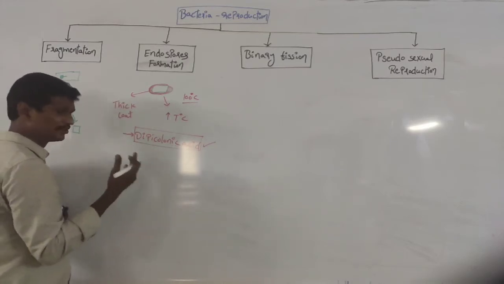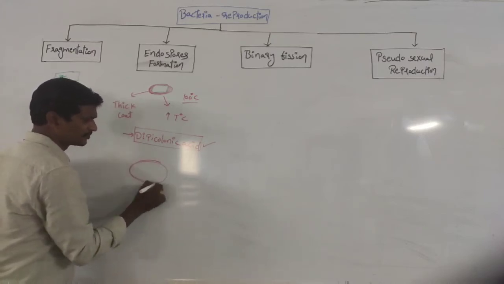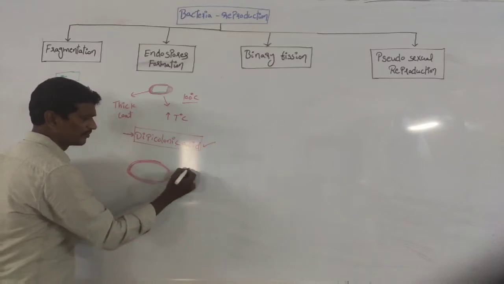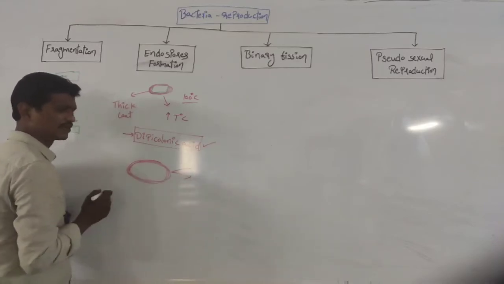So how are the endospores produced during unfavorable conditions? A thick coat is formed. This thick coat prevents the entry of high temperature and harmful rays.